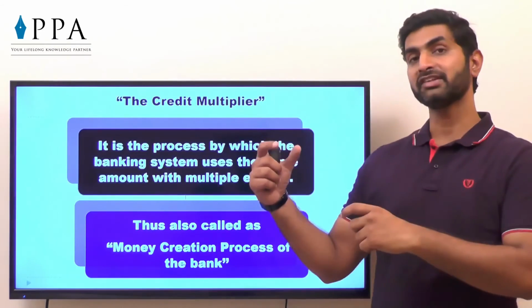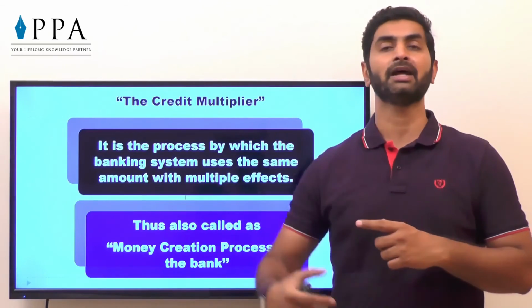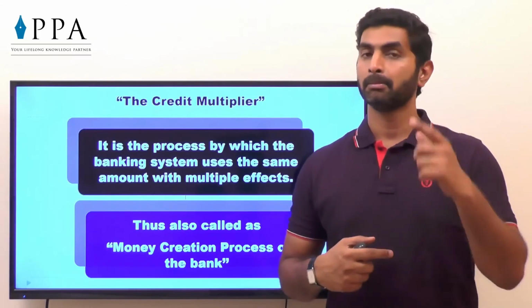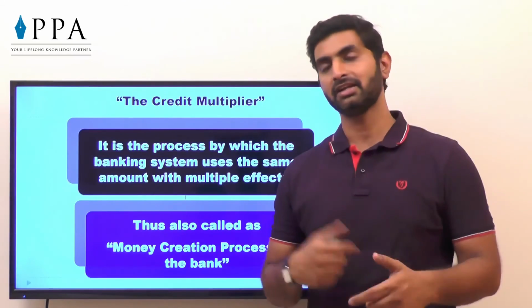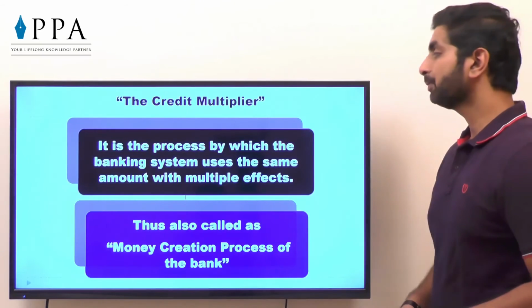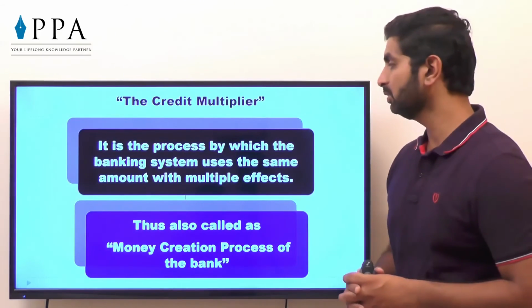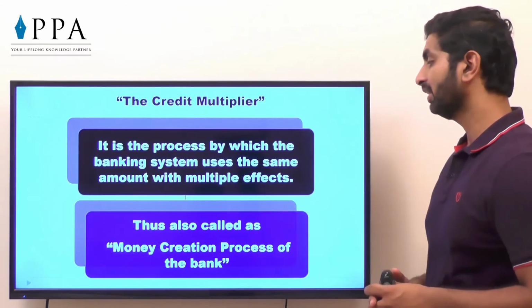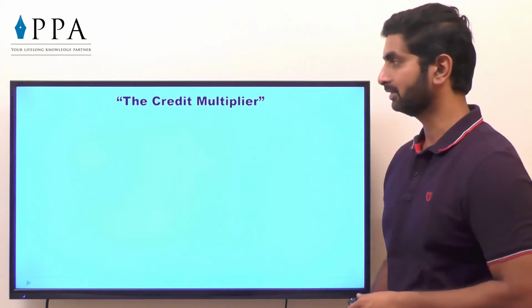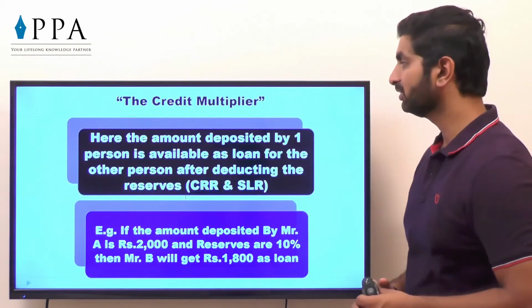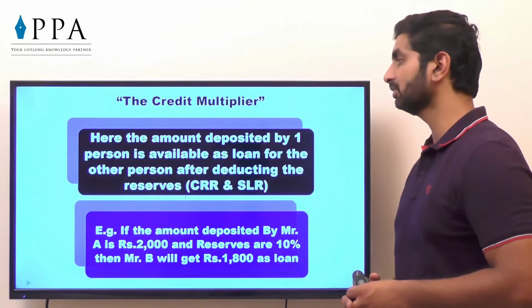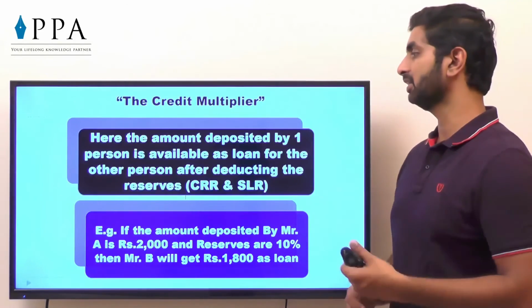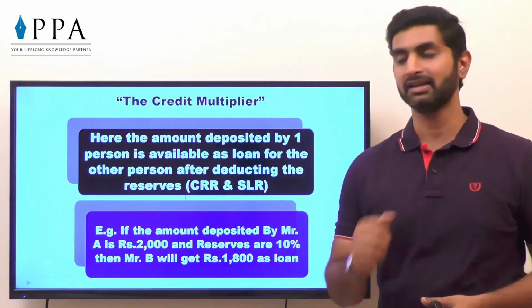Let's see. This process is basically called credit multiplier, money creation by banks. But there is a restriction of CRR and SLR. Let's see how. It is the process by which the banking system uses the same amount with a multiplier effect, thus also called the money creation process of the bank. Here the amount deposited by one person is available as a loan for another person after deduction of reserves, that is CRR and SLR.